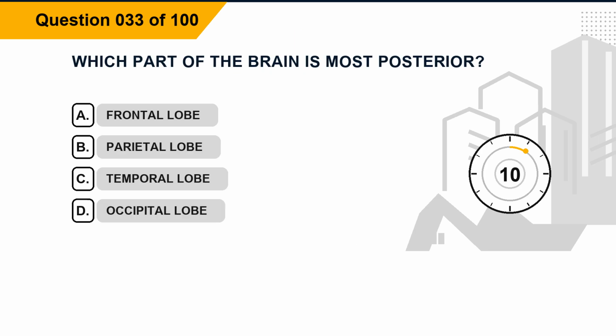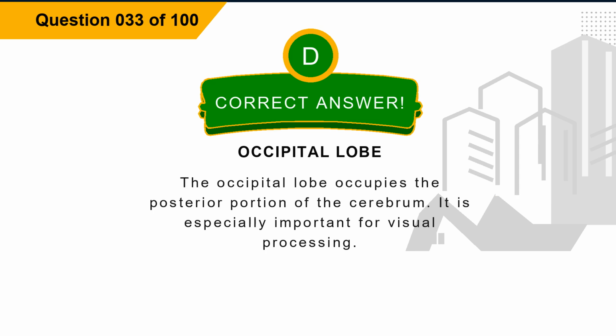Question 33. Which part of the brain is most posterior? Option A, frontal lobe. Option B, parietal lobe. Option C, temporal lobe. Option D, occipital lobe. The correct answer is option D, occipital lobe. Explanation. The occipital lobe occupies the posterior portion of the cerebrum. It is especially important for visual processing.